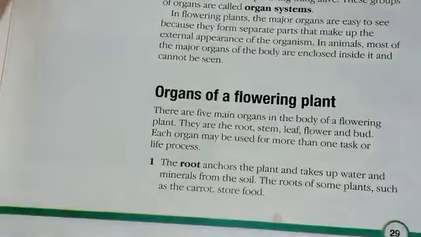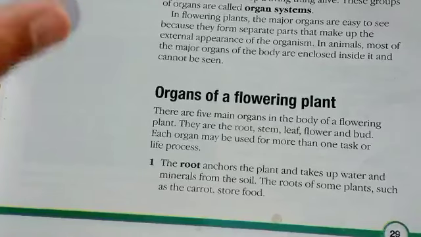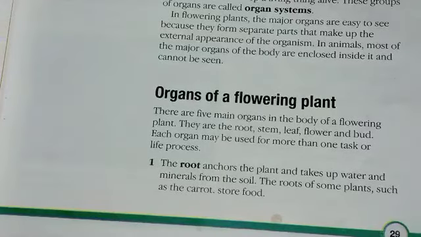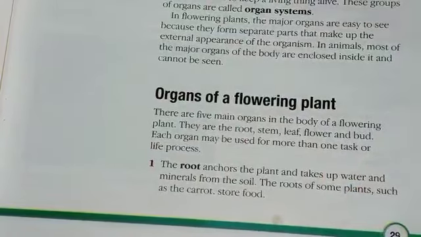Now, firstly, we are going to study the organs of a flowering plant. We see the organs of a flowering plant. What are the organs? Now, there are 5 main organs in the body of a flowering plant. अब वो कह रहे हैं कि there are 5 main parts. There are 5 main organs in a flowering plant. What are they? These are roots, stem, leaf, flower, and bud. We can see the roots. We can also see the stem. We can also see the leaf.